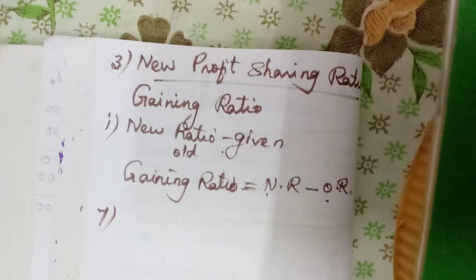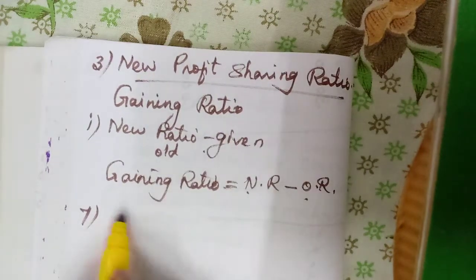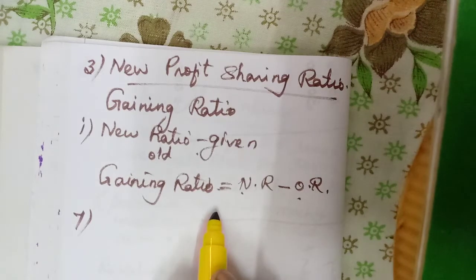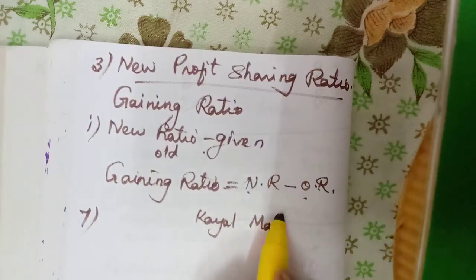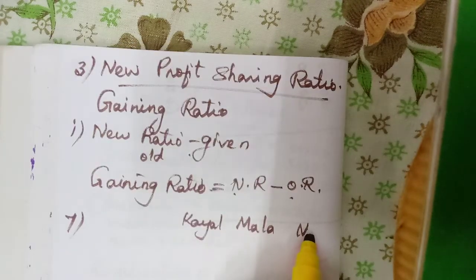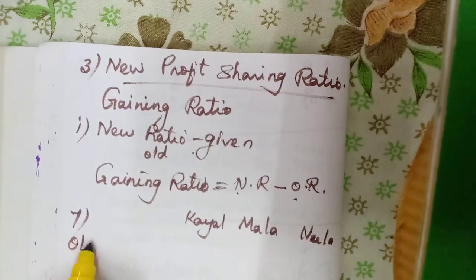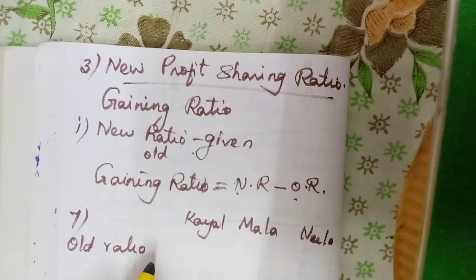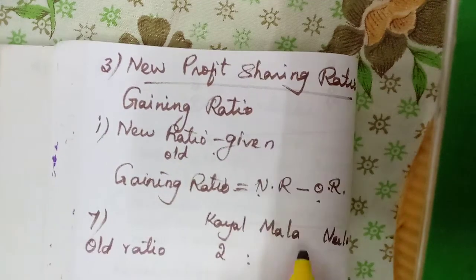We have to do it in the same way that we have done calculating the new profit sharing ratio in admission. First we write the particulars, then the partners' names. Kayal, Mala, Neela. Here 3 partners. Old ratio 2:2:1.